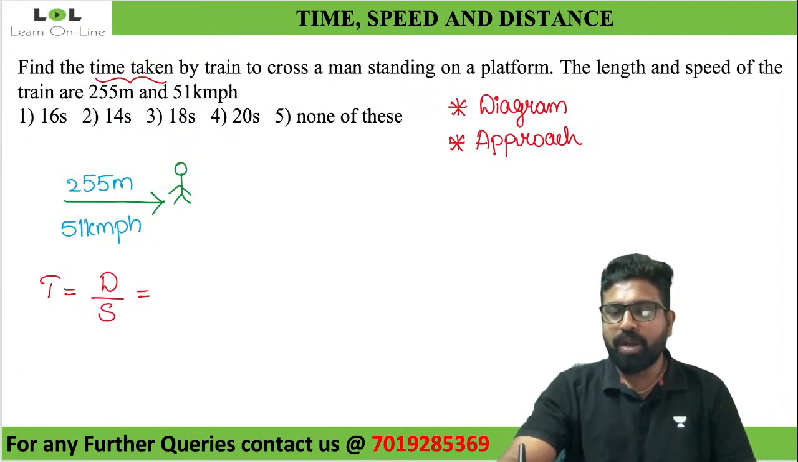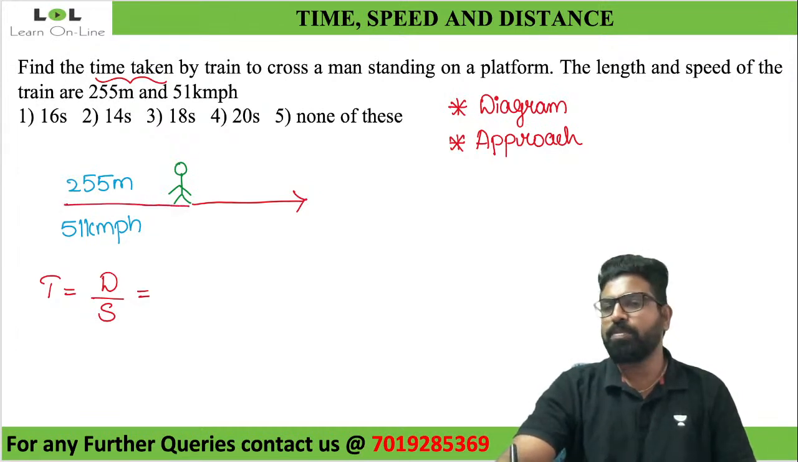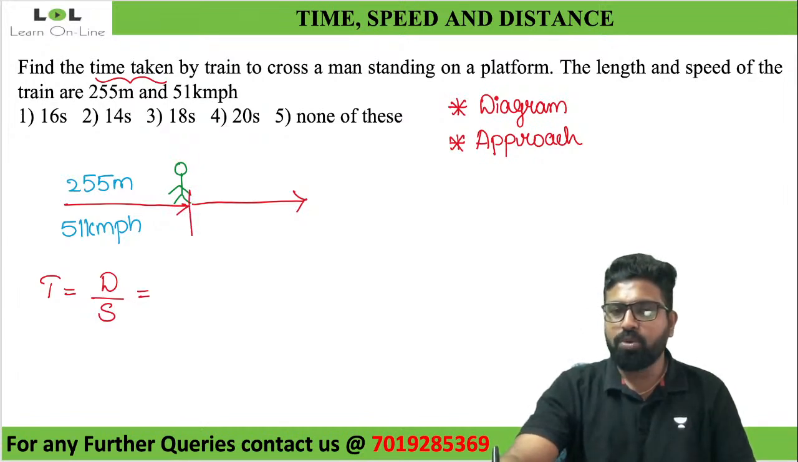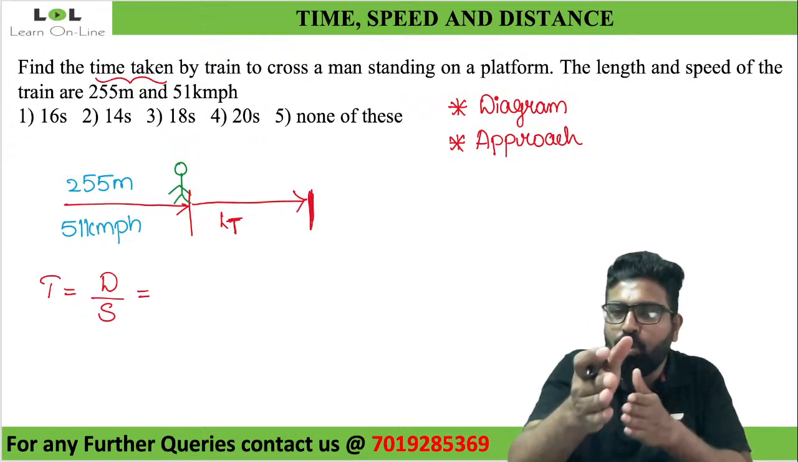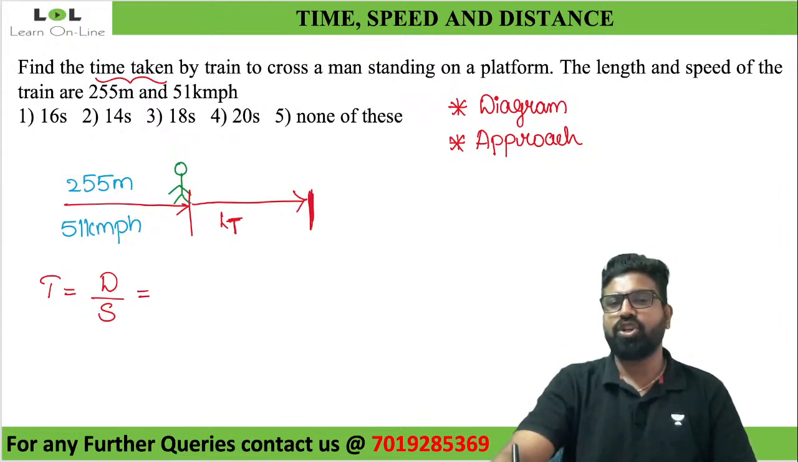If a train has to cross this man, where should the train come and stand? The train has to be somewhere like this. Let us imagine my train was here. Now if it has to cross this man, it has to come here. So what is the distance traveled? From this point, it has traveled up to this point. Don't you think this is exactly the same as the length of the train? It has traveled the length of its own self. If it travels a distance equal to its length, then it has crossed the man.